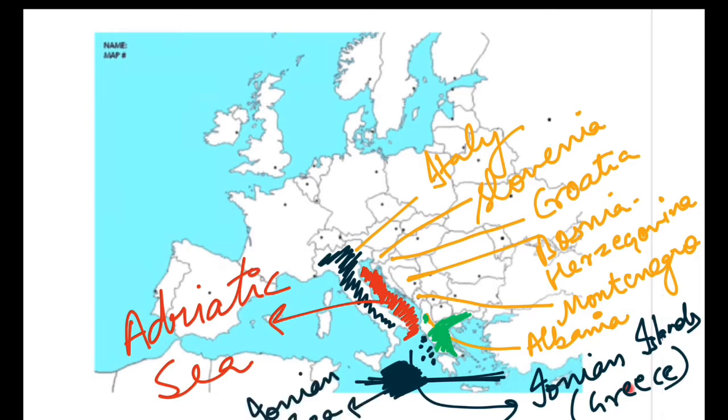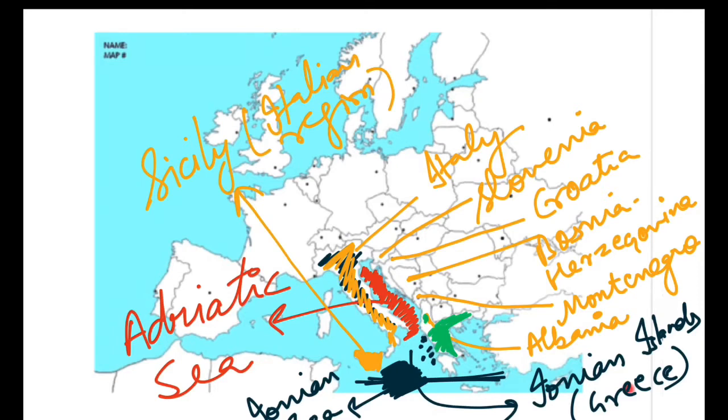And guys, as I have told you, this portion is Italy, and here this portion you are seeing is the island named Sicily, which is known to be the largest island of the Mediterranean Sea. This is Sicily, which is an Italian region. Sometimes it is known as the toe of Italy. As you can see, this is the boot and this is the toe. And here now you can see this is Sardinia. This is also an island, and this is also part of Italy.